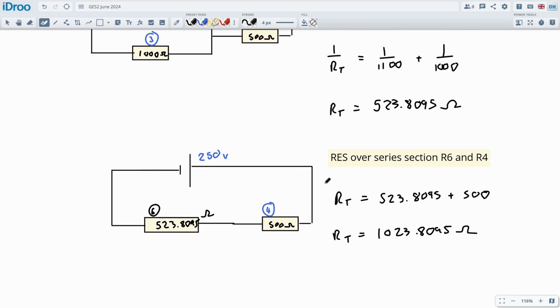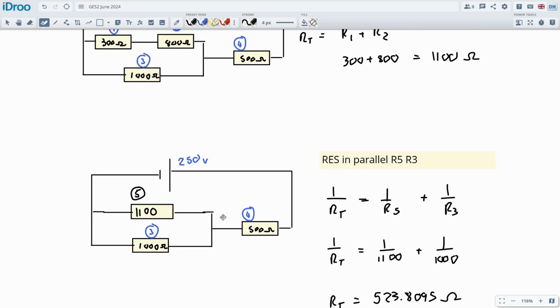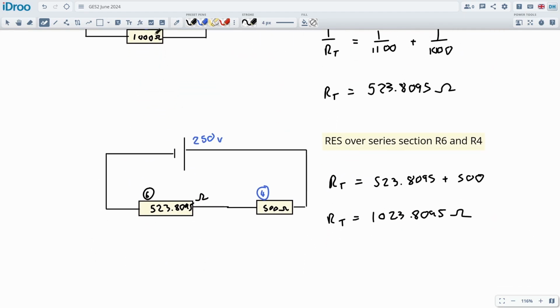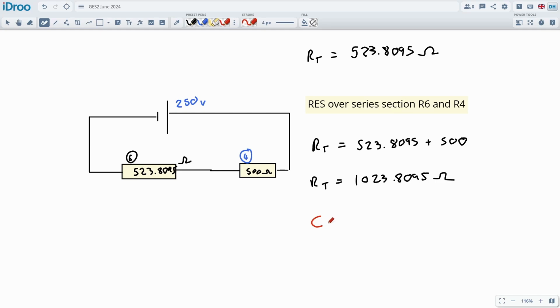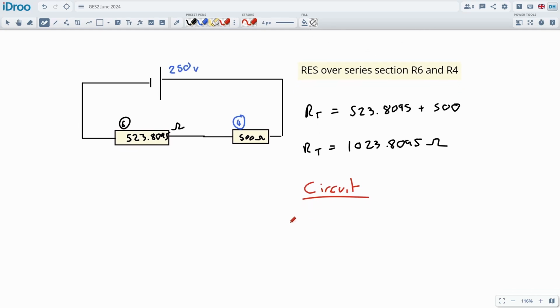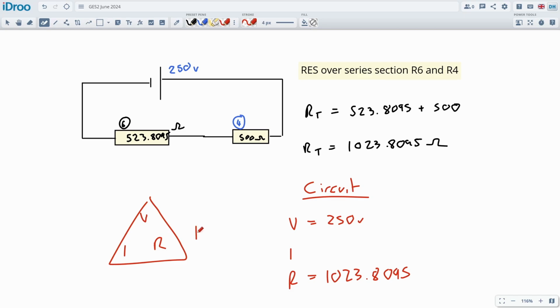I could redraw this thing, but I think I got enough diagrams on here really, and it's not very exciting. We actually know what's happening. It would just be a single resistor. But we came here in order to calculate the total circuit information, which is really the amperage around the whole circuit. We got the VIR. We got the supply voltage being 250 volts. We've got the resistance being the 1023. And now we're going to calculate the I using Ohm's law. So I is equal to V over R.